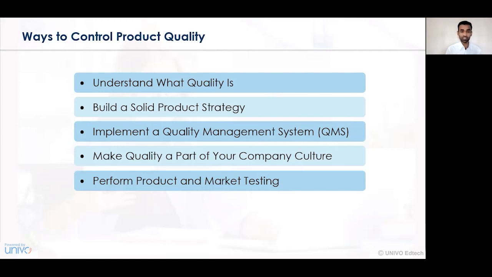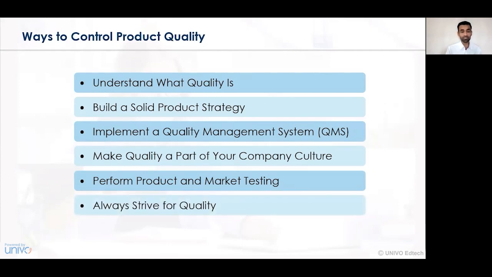And when more positive feedback is observed, then we can say that there is a better quality for a certain product. At times, if negative feedback for a certain product has been received, then we can see how improvements in quality can be undertaken so that the remaining customers also give positive feedback about your product. And hence, product and market testing, distributing free samples and assessing the quality of a certain product, is essentially important. On that basis, the quality control measures can be implemented in the business organization.